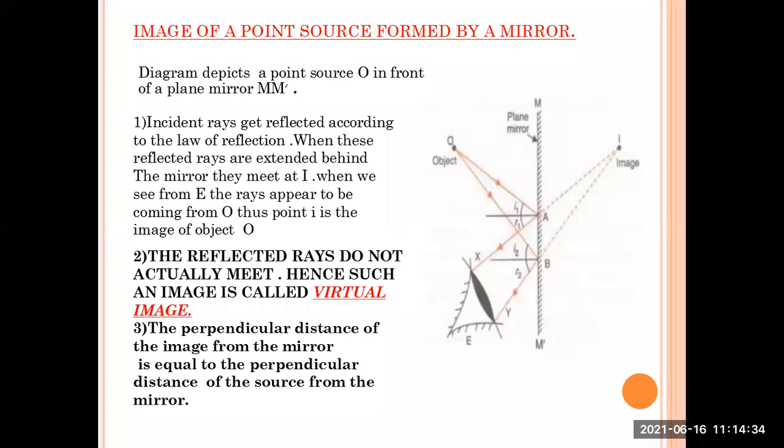After this, we are going to see the image of a point source formed by a mirror. Incident rays get reflected according to the law of reflection. Now, the law of reflection, which you have studied last year, states that the incident ray, the reflected ray, and the normal lie in the same plane.